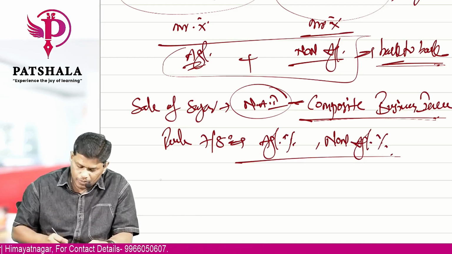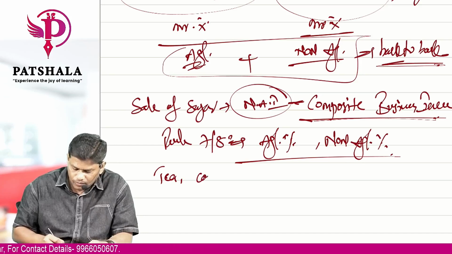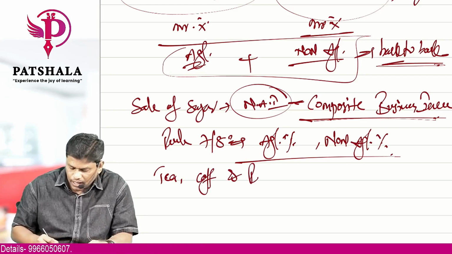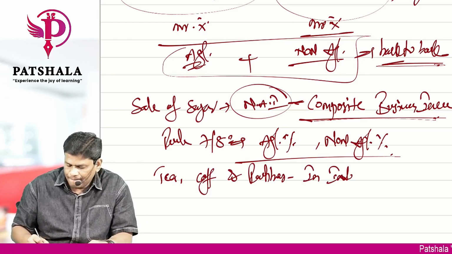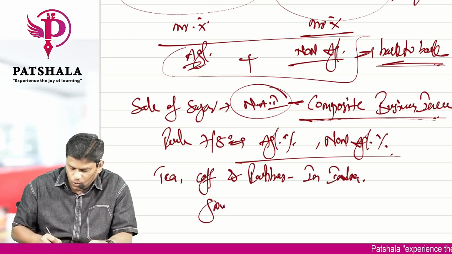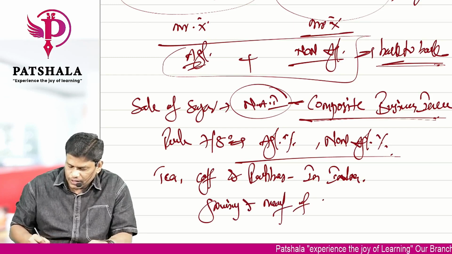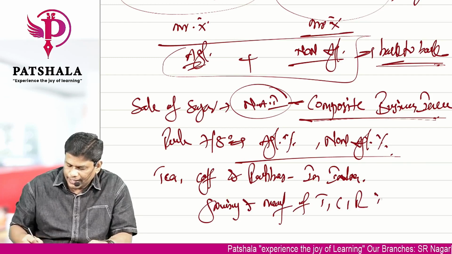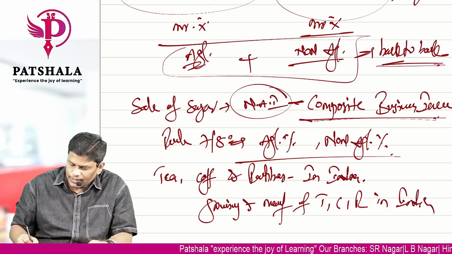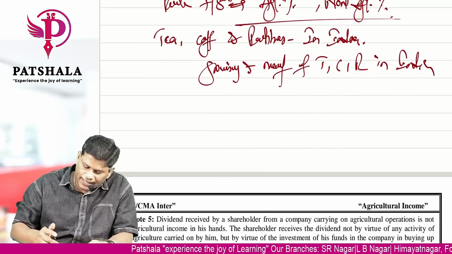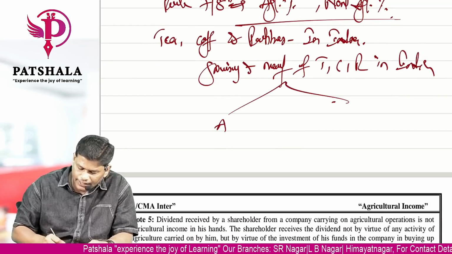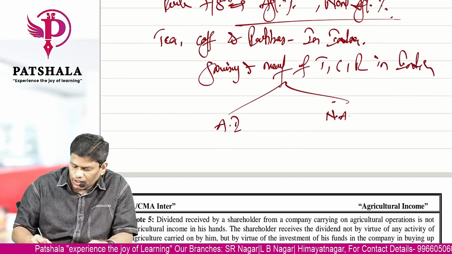Now this is specially for tea, coffee and rubber, which is grown and manufactured in India. So what the central government has done is directly give the percentages of agricultural income and non-agricultural income.